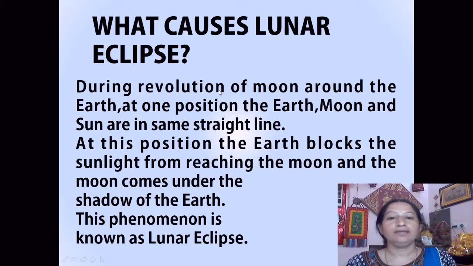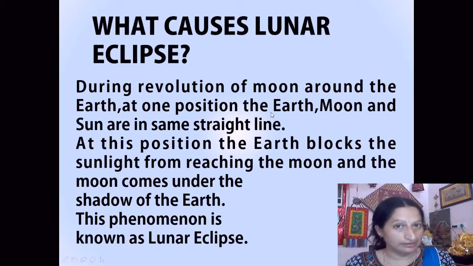During the revolution of the moon around the earth, at one position the earth, moon and the sun are in the same straight line. At this position the earth blocks the sunlight from reaching the moon and the moon comes under the shadow of the earth. So students, what causes the lunar eclipse?